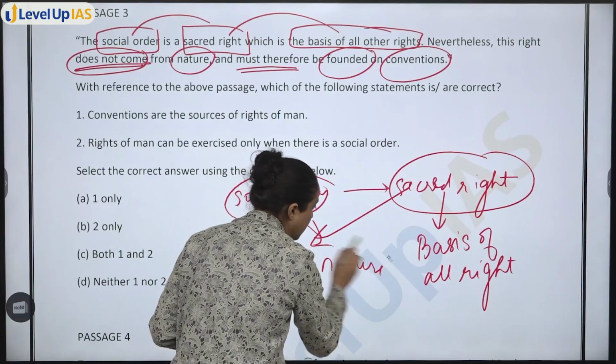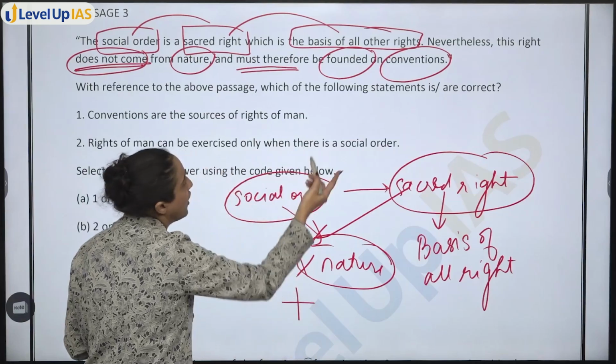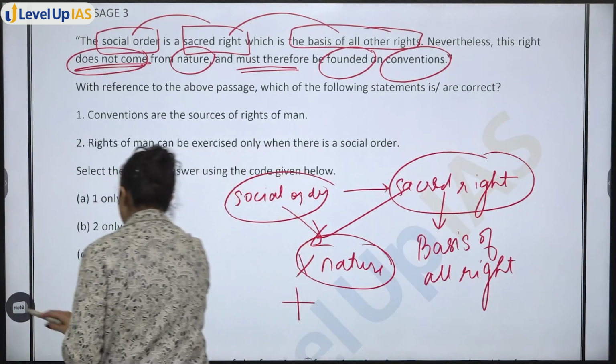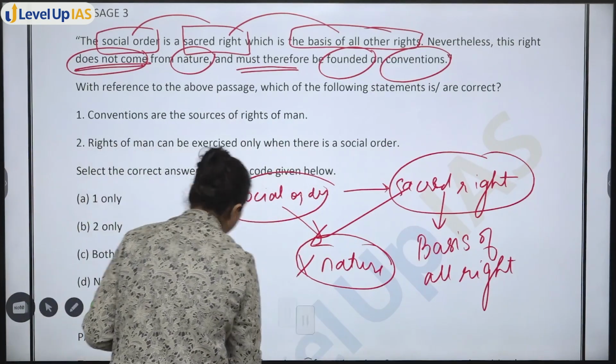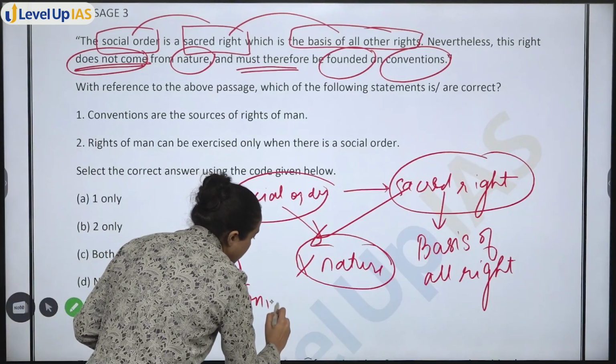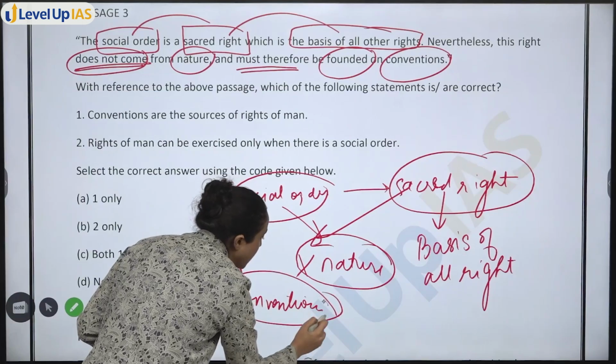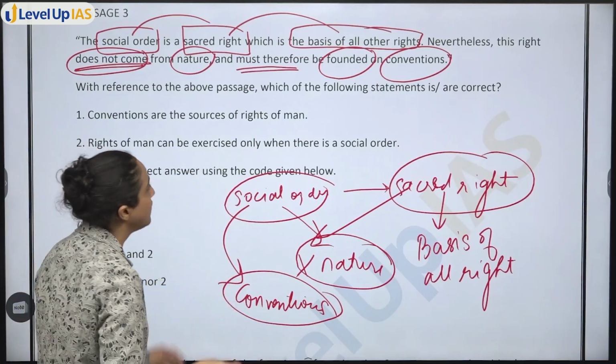Nature नहीं देती. That has to be founded on, therefore this is founded on conventions. ठीक है. सो ये सोशल ऑर्डर किस पे फाउंड होगा? नेचर इज नॉट गिविंग अस सोशल ऑर्डर, it has to be founded on conventions.